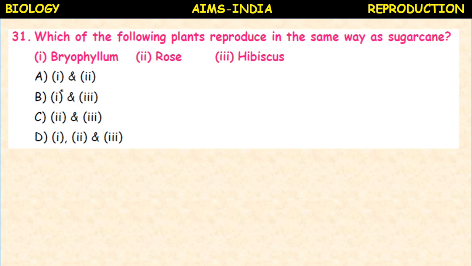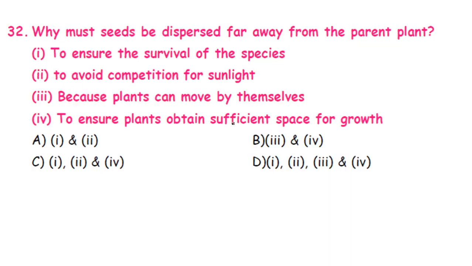It is sugarcane vegetative propagation. So all these are also vegetative propagation. We can say 1, 2 and 3. Okay.